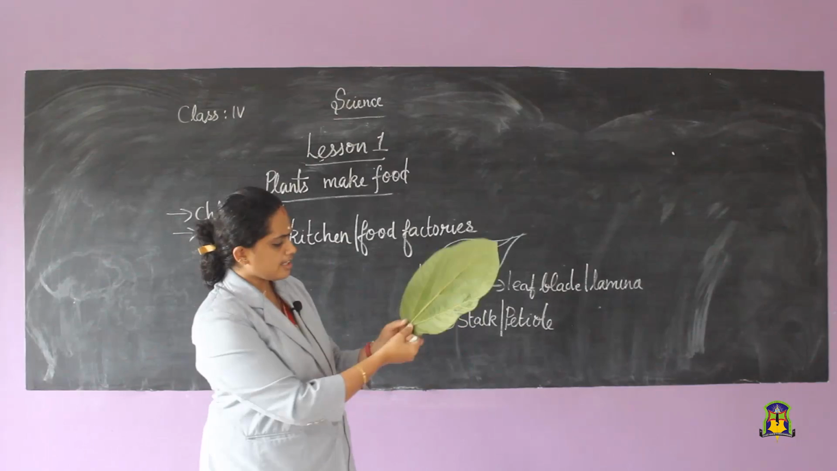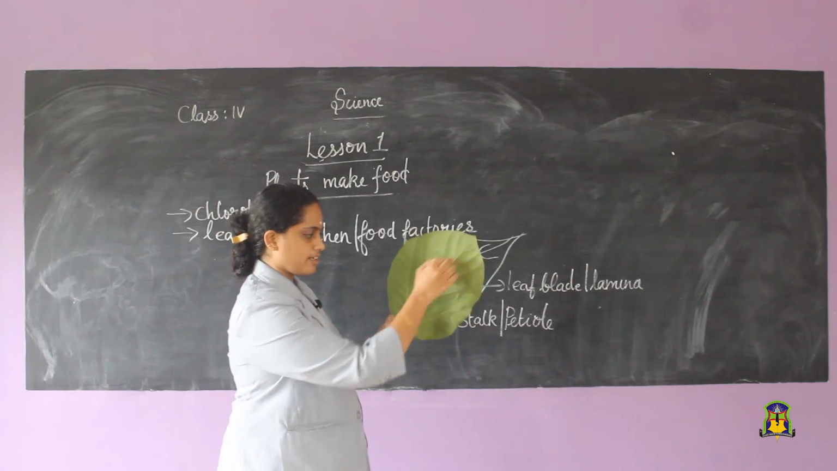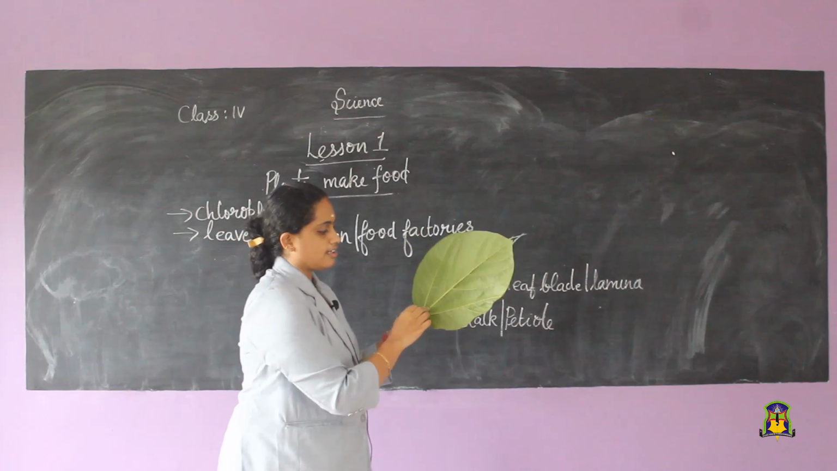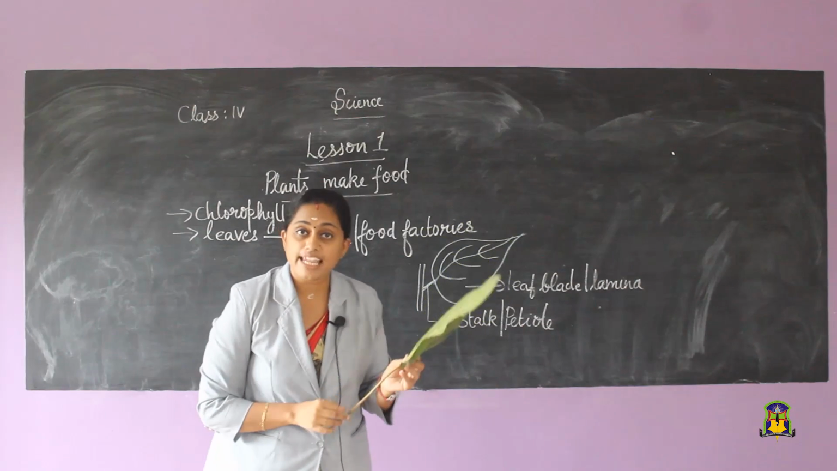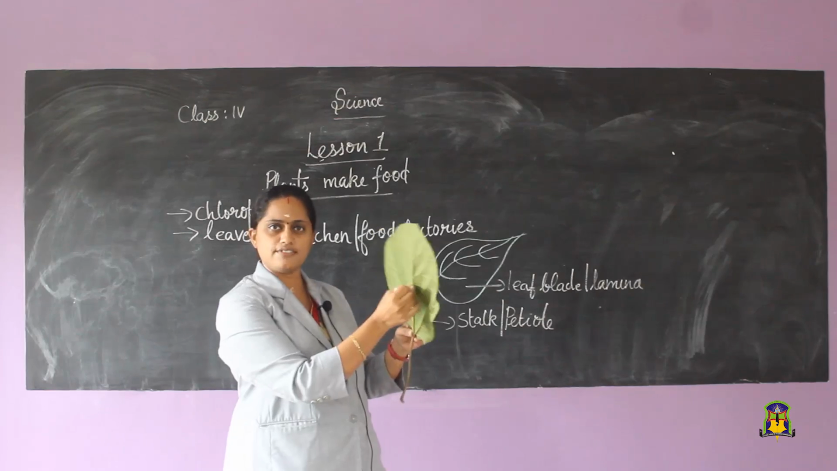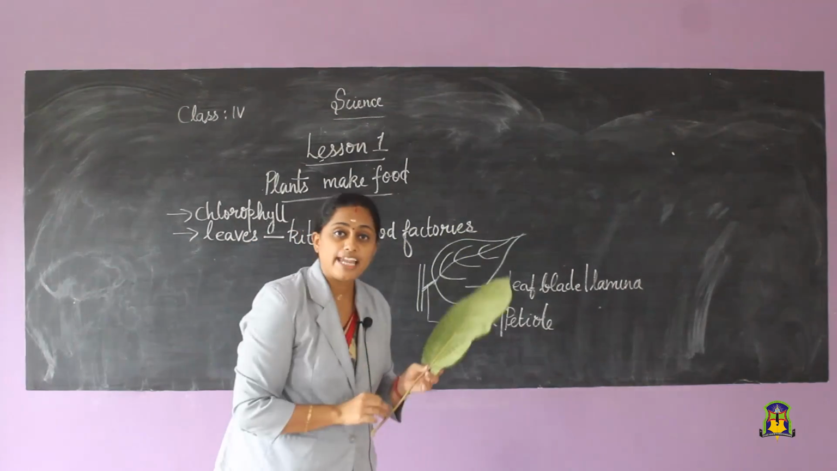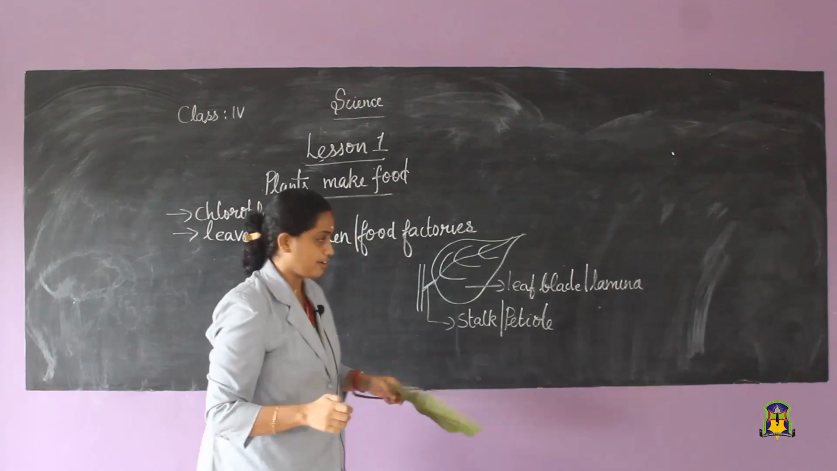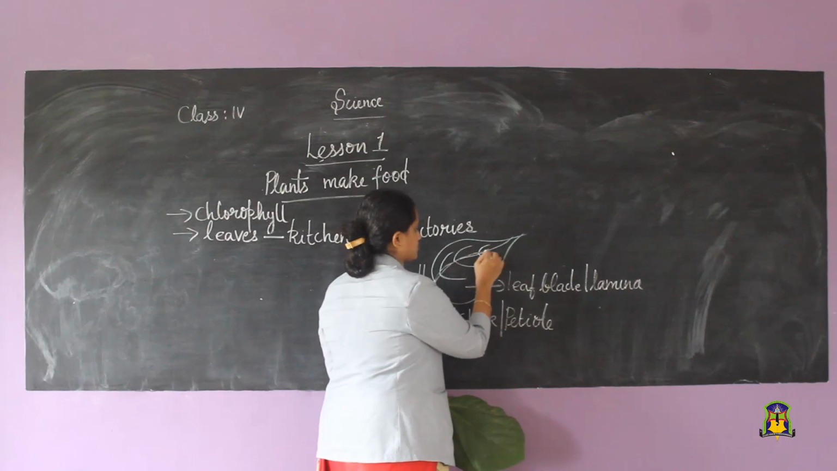Now, see, something is going through the middle of this leaf. Did you see this? This is called the main vein or the midrib. It is giving this structure to the leaves. This is called the main vein or midrib. See this one.